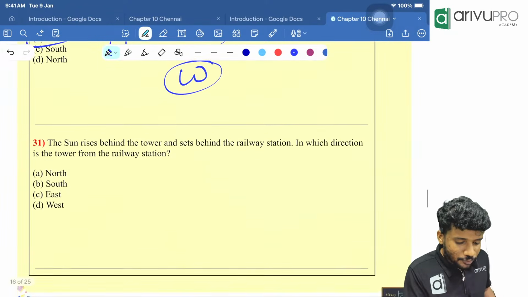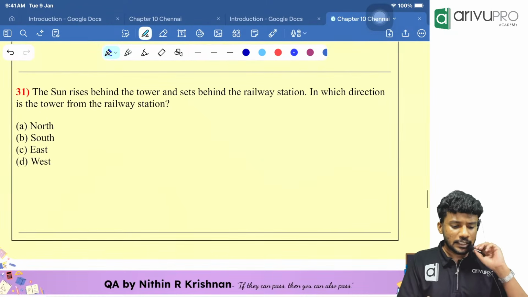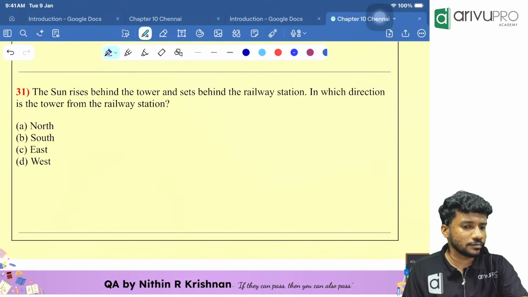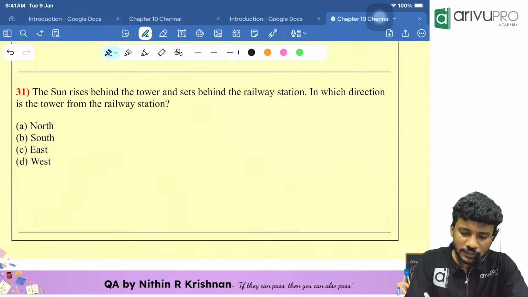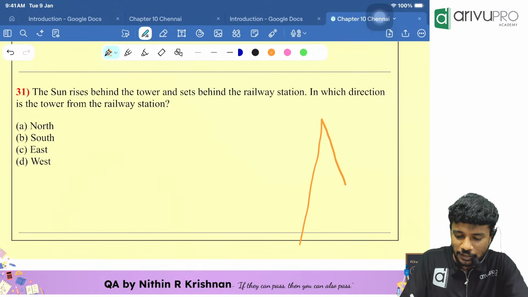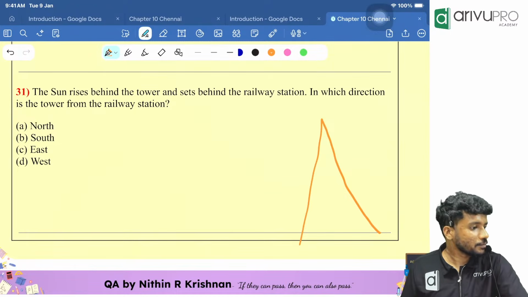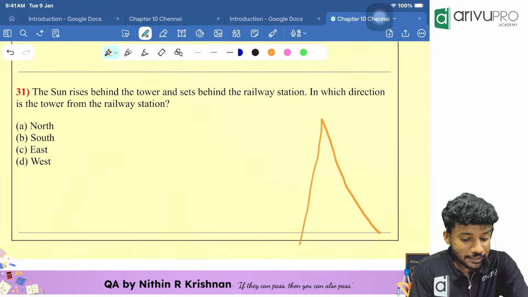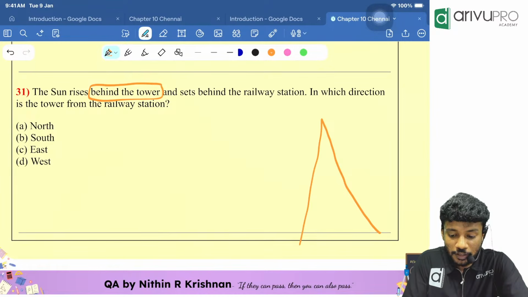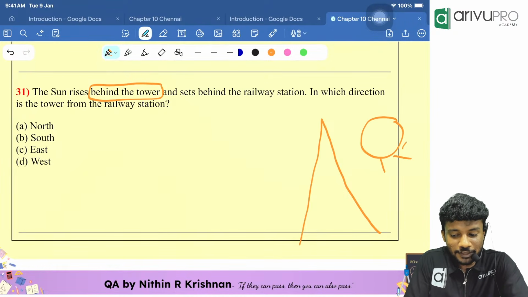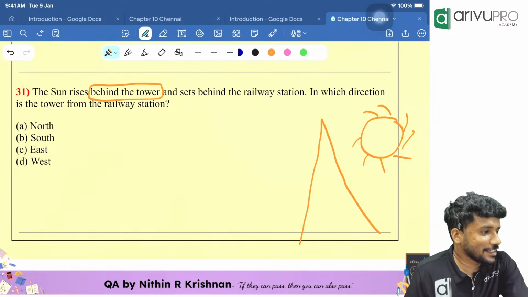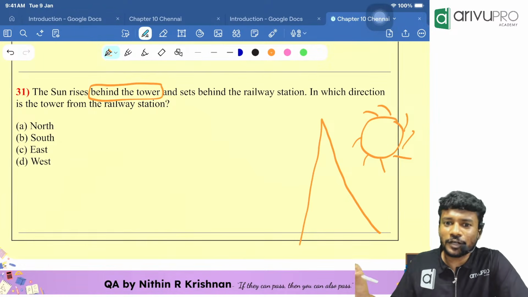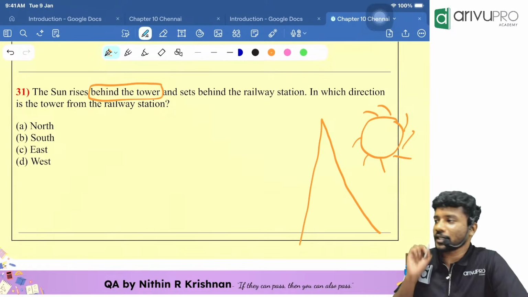Then look at this question, people. The sun rises behind the tower. Okay, so I will create a tower. Let the tower look like our Eiffel Tower itself, so that I can give a better story. So the Eiffel Tower is there. Then the sun rises behind the tower means what? Anyway, the sun rises only in the east. Then the Eiffel Tower should be in front of the sun itself, because the sun rises only in the east.